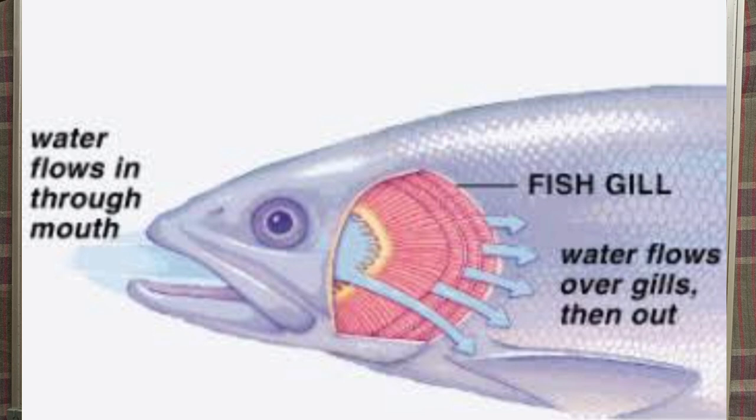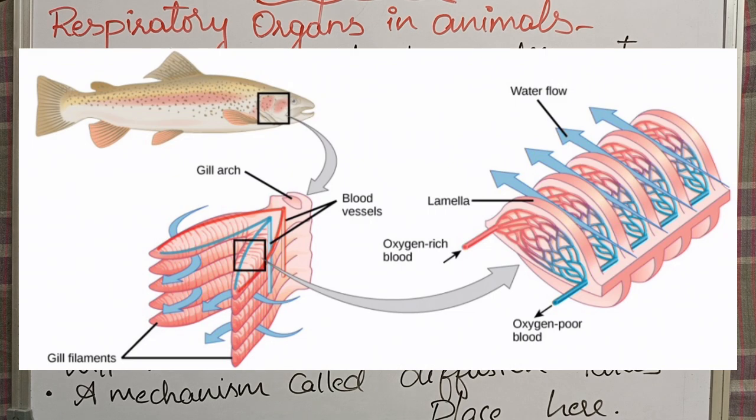The oxygen along with water enters the mouth, passes through the pharynx and enters the gill slits. Here in the gill slits, the amount of oxygen present in the water is more when compared to the oxygen present in the fish's blood. So a process called diffusion takes place.